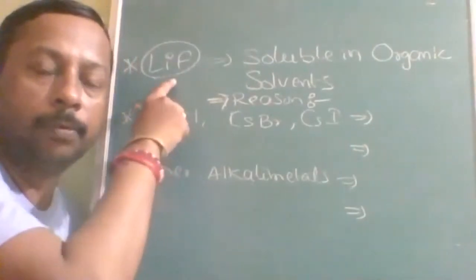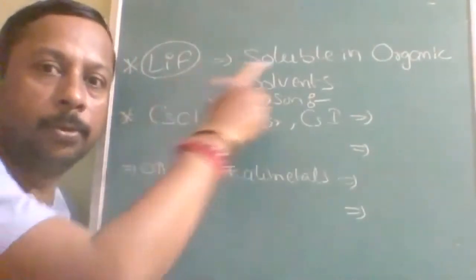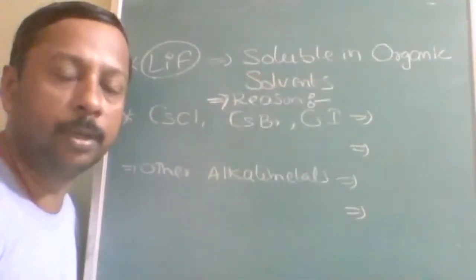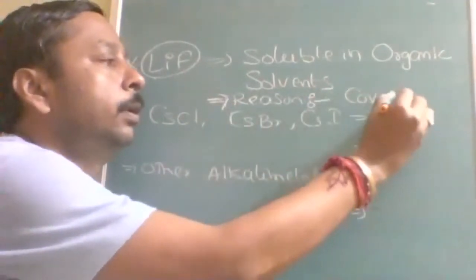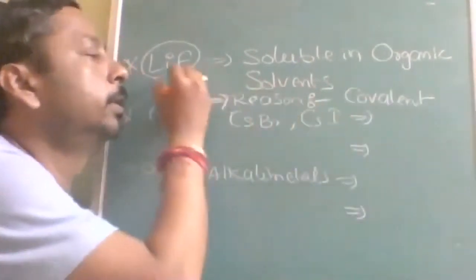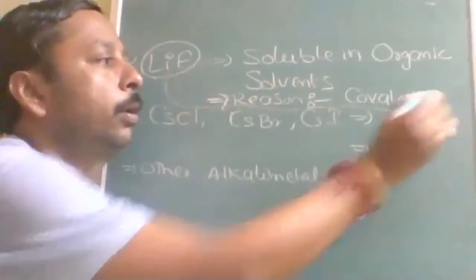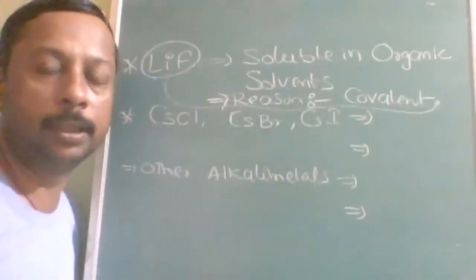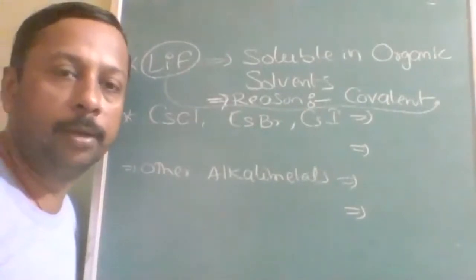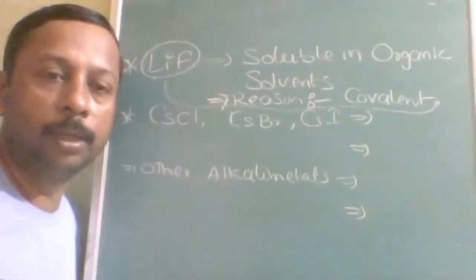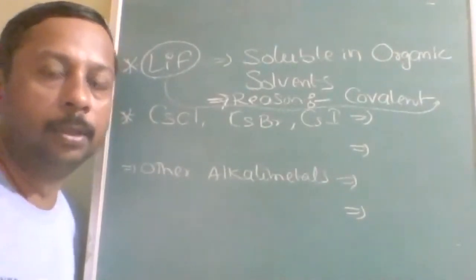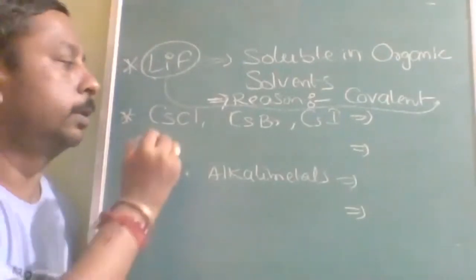Lithium fluoride is covalent in nature. So it is soluble in organic solvent, which is also covalent. So the reason will be: due to the covalent nature of lithium fluoride, it is soluble in organic solvents. Understood? The remaining are ionic, therefore they are soluble in polar solvents like water. Understood? Now let us see about the structure.